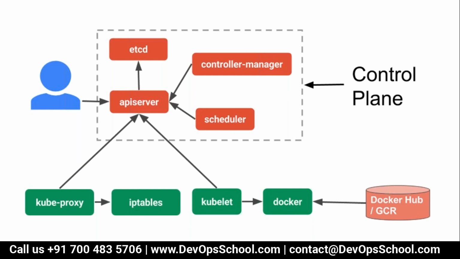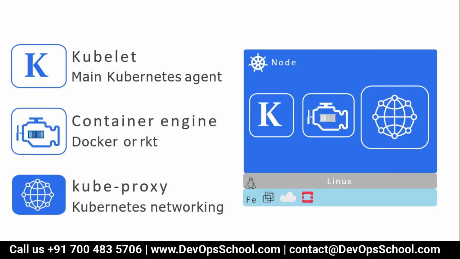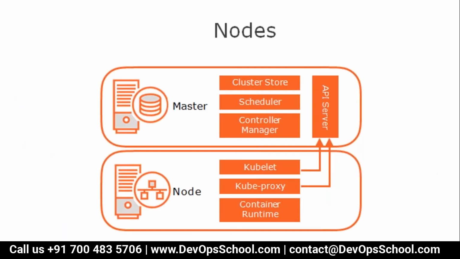Again, look at this different scenario here. In the worker node, what are the components we have? Kubelet, which is the main Kubernetes agent. Container engine, it can be Docker or Rocket, in this case Docker. And kubeproxy, which is the Kubernetes networking service. All this together, we call a Kubernetes cluster.